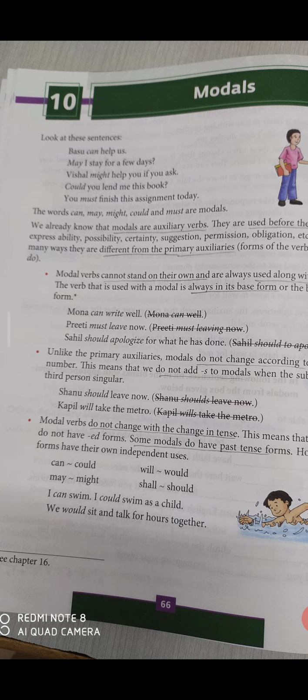We saw in the previous chapter that these are the primary auxiliary verbs. But these ones are different. We shall see how they are different.